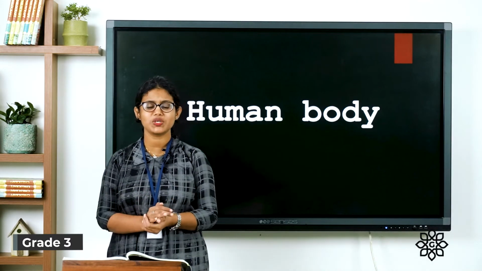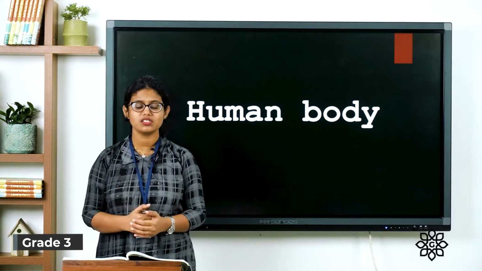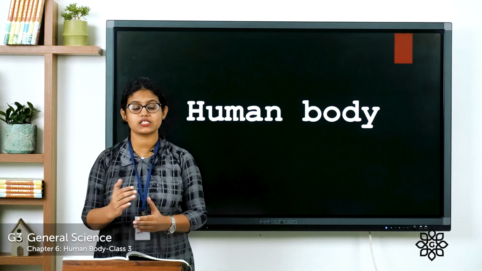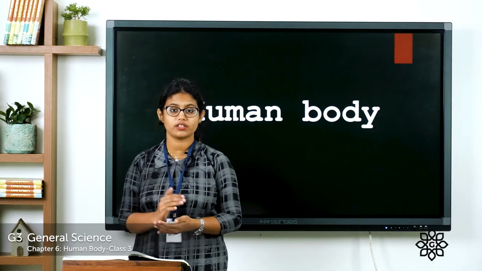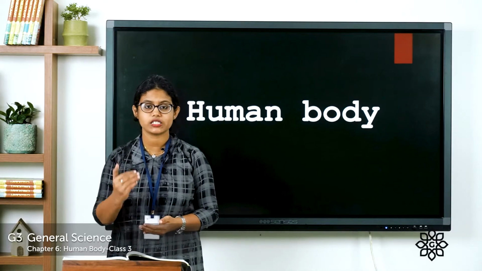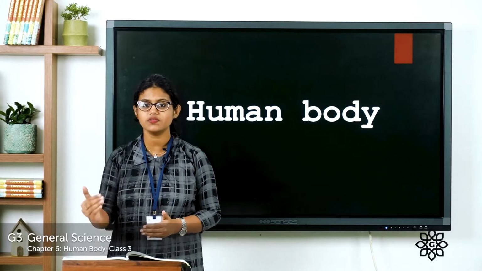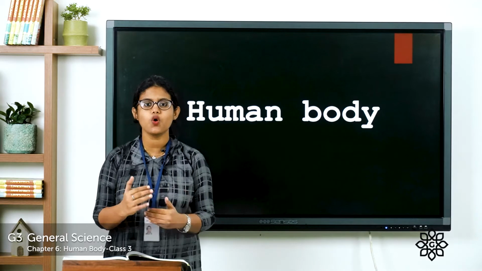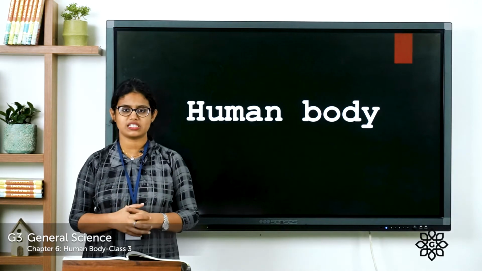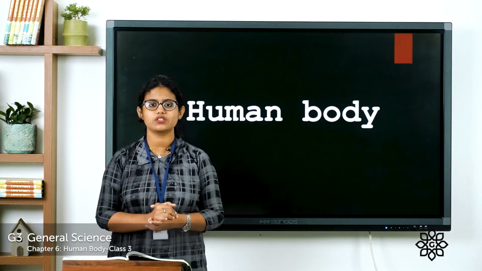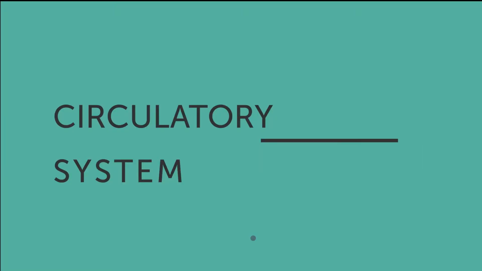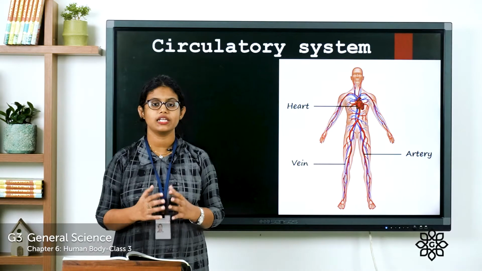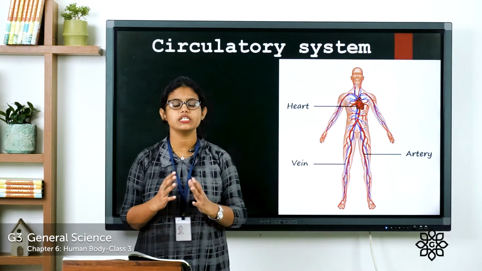Today we are moving on to a new topic that is about the circulatory system and excretory system. In the last class we learnt about two organ systems, that is the respiratory system and digestive system. So today let's move on to another two organ systems, that is the circulatory system and excretory system. Now let's start with the circulatory system.